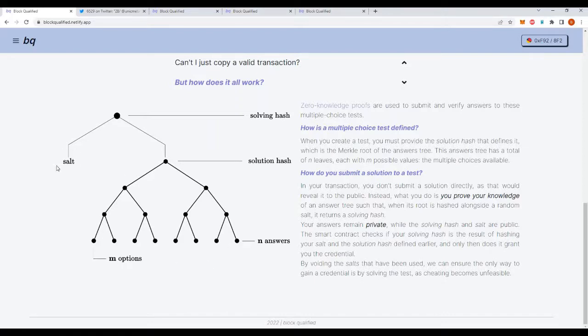The salt remains public so that we can void it and it can only be used once. The smart contract is then going to check if, when hashing the salt that you provided with the solution hash it has stored, does it reach the solving hash which you gave as part of your proof. If it's true, then you solve the test and it will give you the credential NFT.